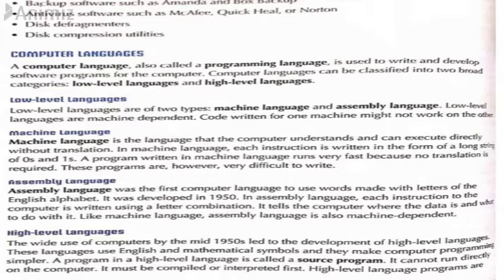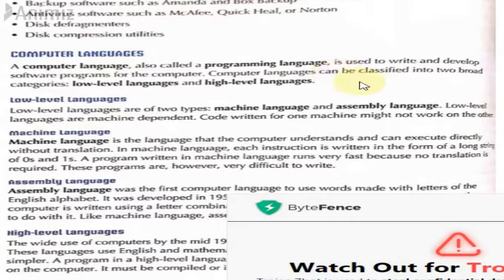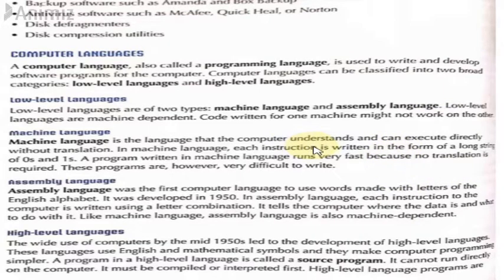So a computer language is also called a programming language. When you grow up and learn more about computer languages, you will often hear the word programming language. Basically, programming language means that you have to program the computer. You have to tell the computer what to do in different languages, and there are various different languages that computers understand. As technology has progressed, and as people are learning more about computers, new languages have been created that are easier for humans to understand.